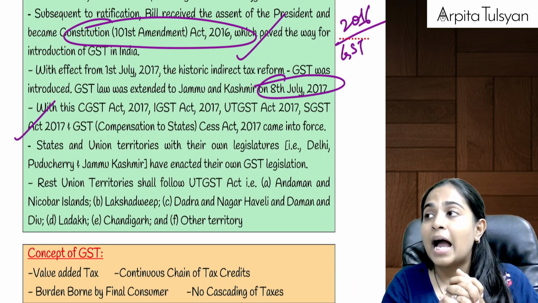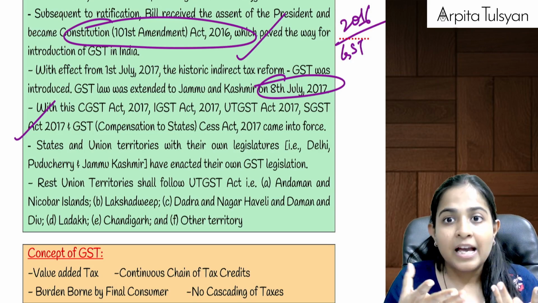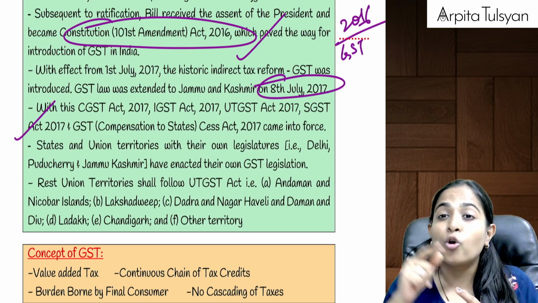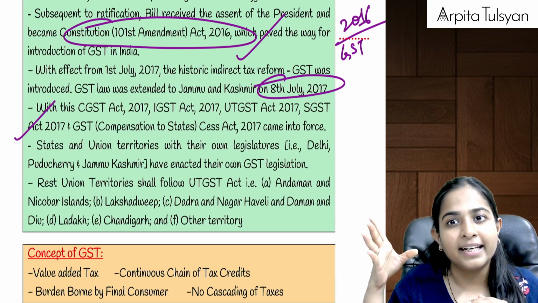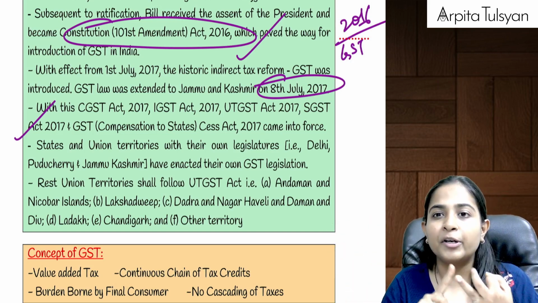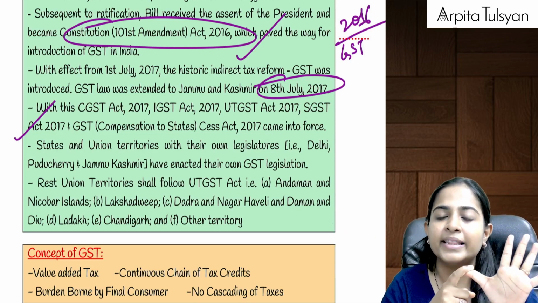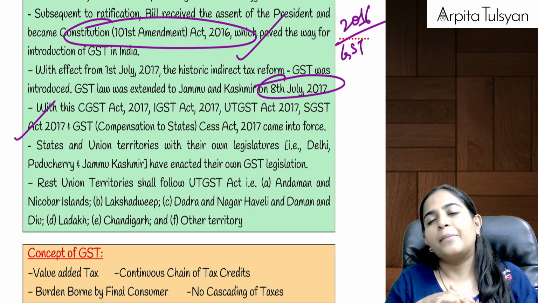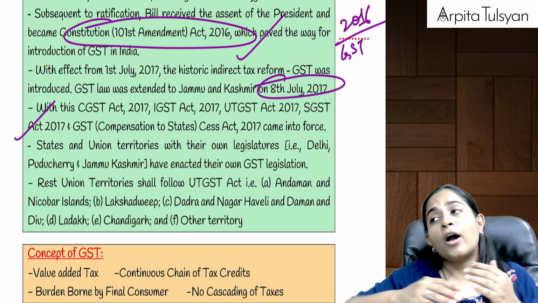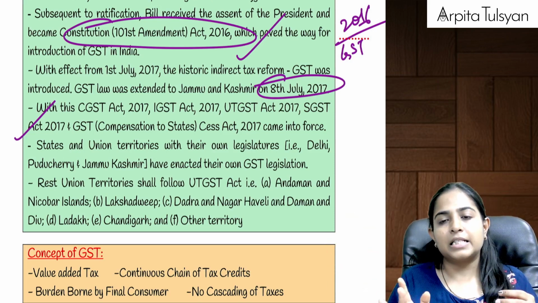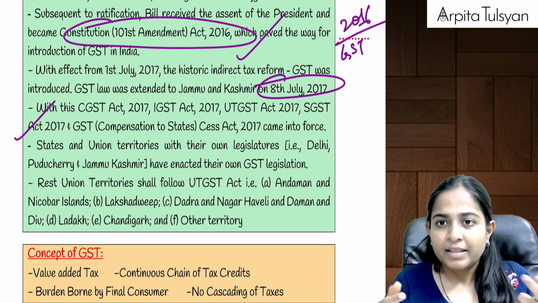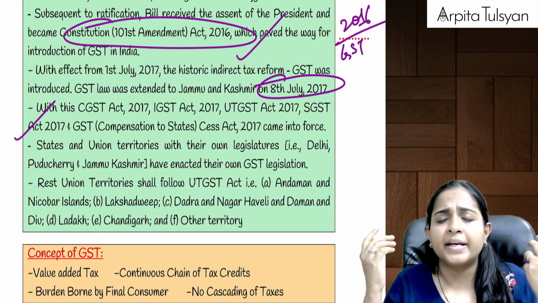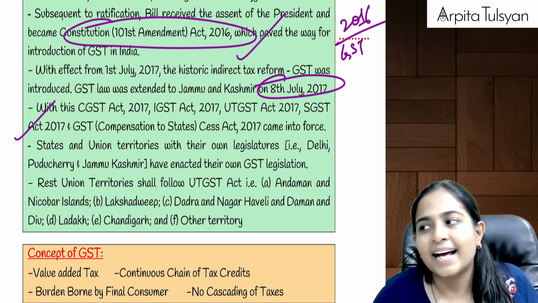The UTGST Act will be applicable to union territories who are not having their own legislature. Means it will be applicable to CALDS, if you recollect: Chandigarh, Andaman and Nicobar, Ladakh, Lakshadweep, Daman and Diu, and Dadra and Nagar Haveli, and any other territory as may be notified. So it will be applicable to these union territories. All others will be considered as states. Yes, Maharashtra, Tamil Nadu, Rajasthan, Gujarat, UP, MP, etc. These will be considered as states.